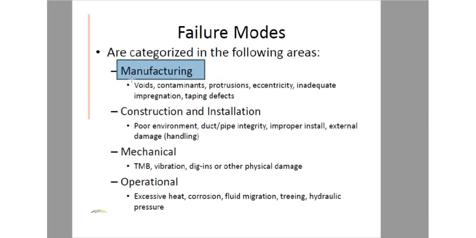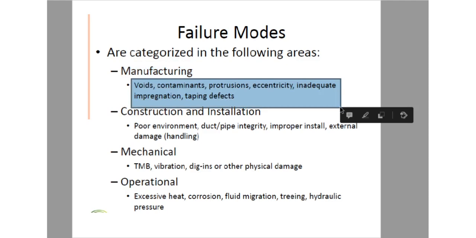There is a possibility of voids, contaminants, protrusion, eccentricity, inadequate impregnation, and taping defects. These lead to manufacturing defects, and if unfortunately this cable comes to the consumer side, then that can be a problematic condition.